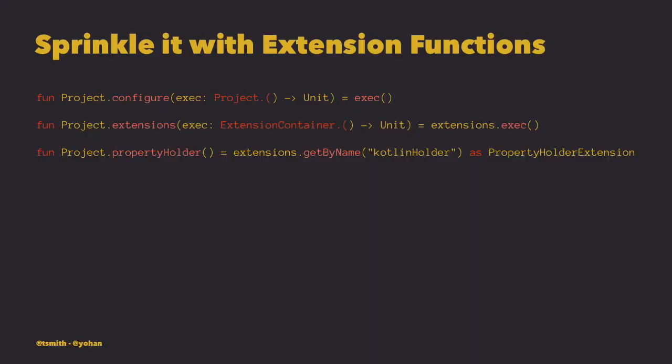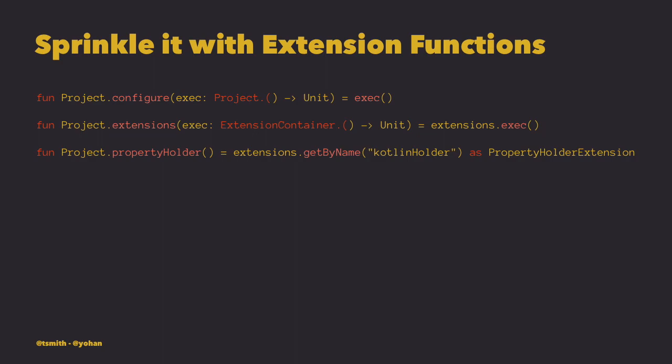So remember the extension functions that Ty mentioned earlier? Here's how we can utilize them to make the code in the previous slide even more concise. We create three different extension functions. One is project.configure, and all it does is execute whatever higher-order function you pass to it. And then the second one is similar to that.